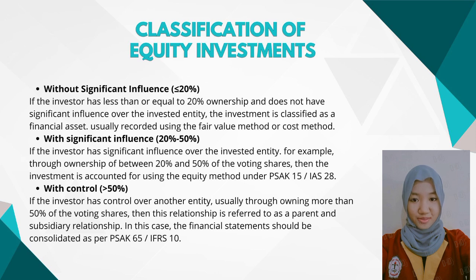With significant influence, 20% to 50%. If the investor has significant influence over the invested entity, for example, through ownership of between 20% and 50% of the voting shares, then the investment is accounted for using the equity method under PSAK 15/IAS 28.